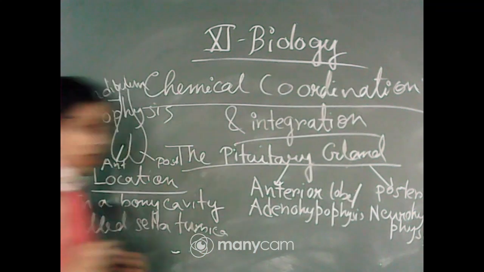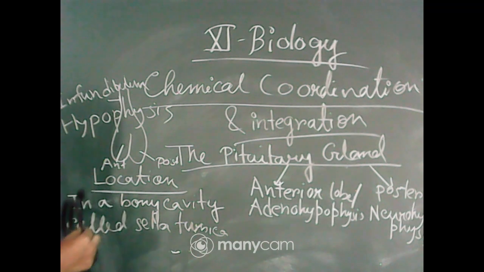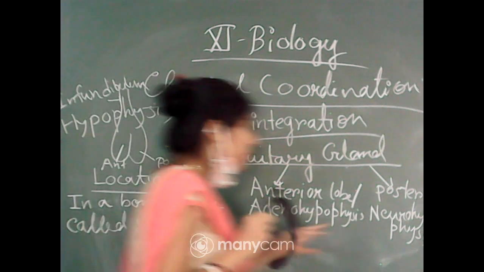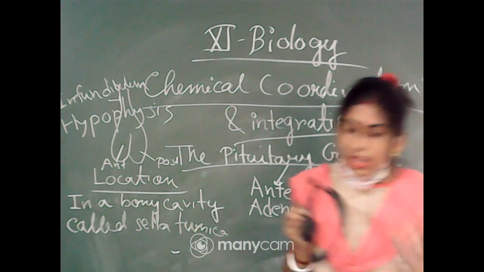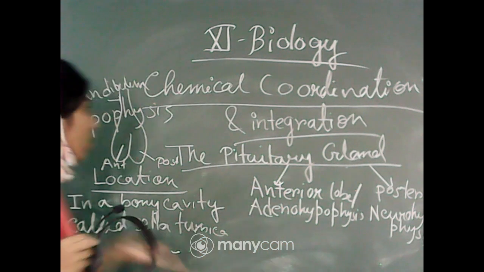As the common name of the pituitary gland is hypophysis, that is why they are called adenohypophysis and neurohypophysis. These two lobes are again divided into some parts.